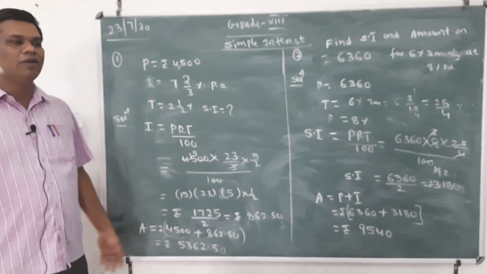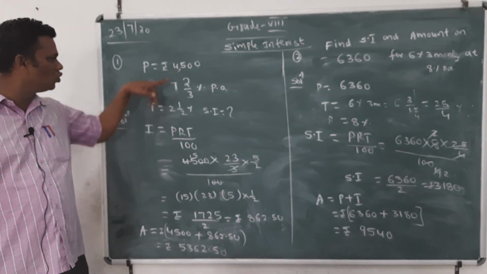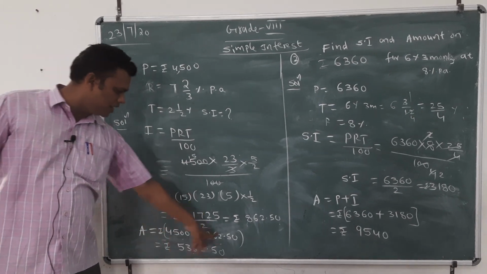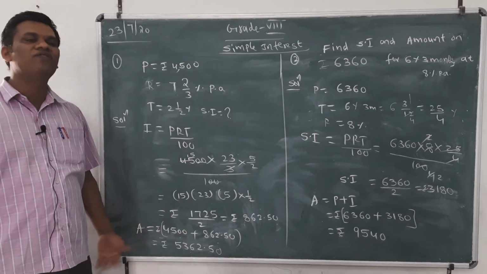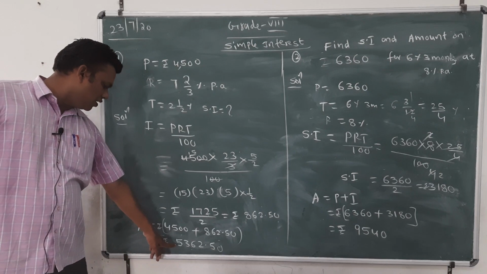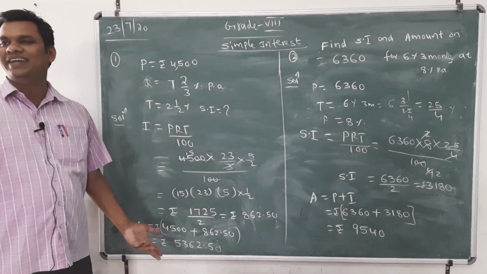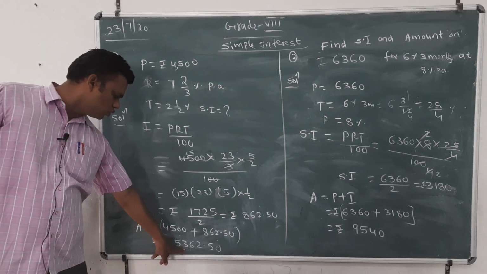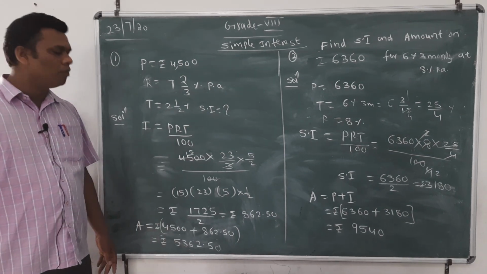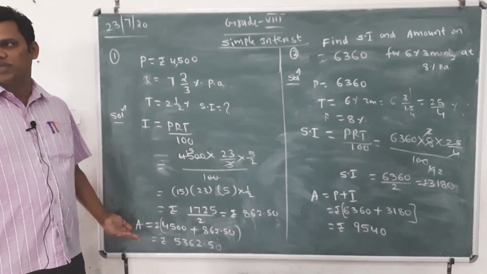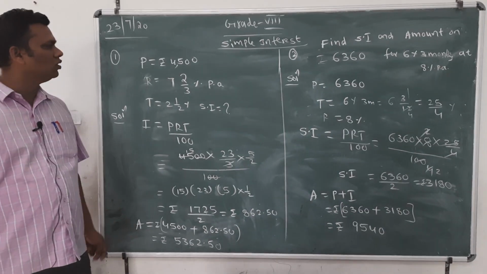Now simple interest is 862.50. Then what is the amount? Amount equals 4,500 plus 862.50, that is 5,362.50 rupees. This is the amount.